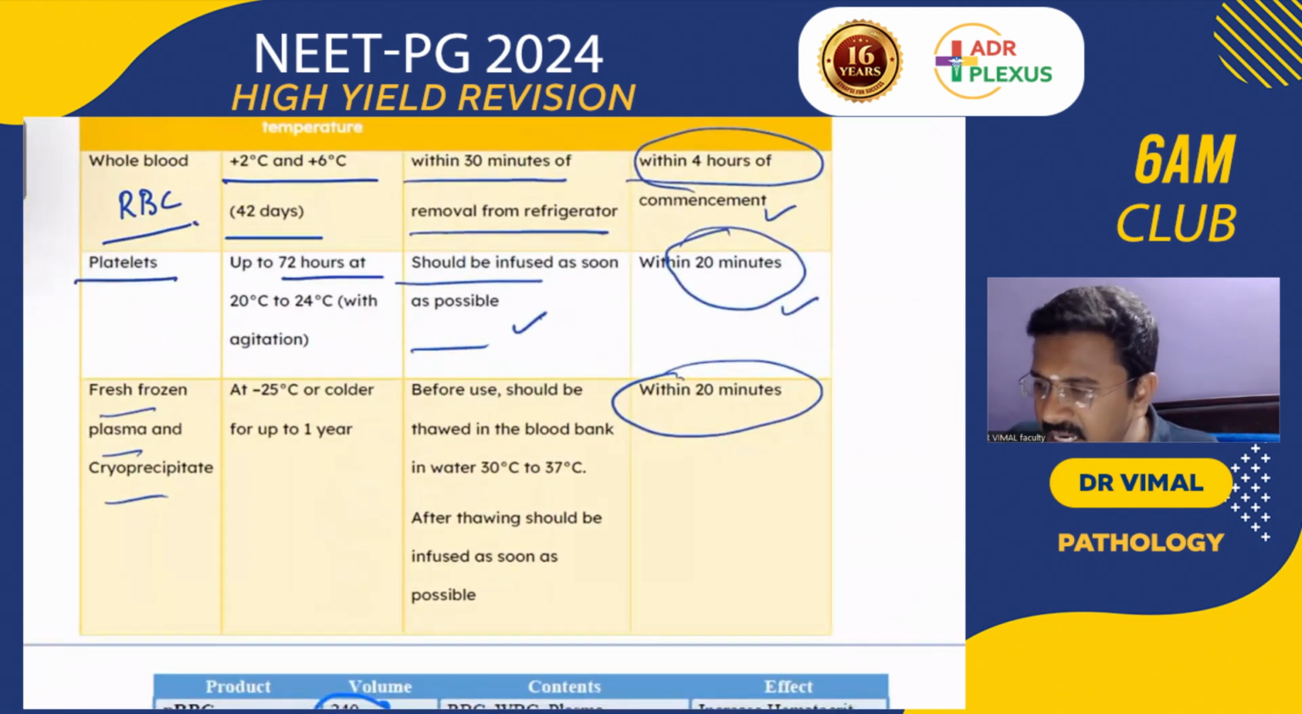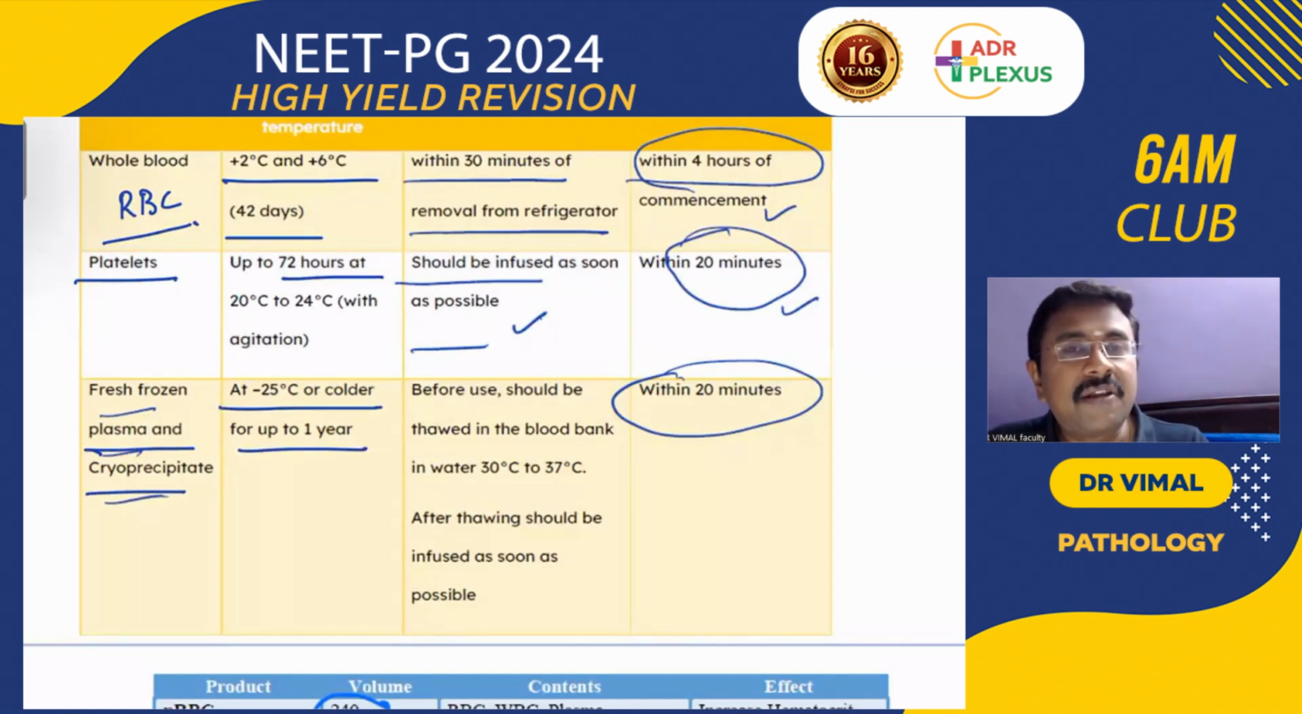Platelets are stored for 72 hours, usually with agitation. Remember, fresh frozen plasma and cryoprecipitate can be stored at -25 degrees centigrade for up to 1 year. RBC has to be transfused within half an hour of getting it from the blood bank, and the transfusion should be completed within 4 hours. Platelets should be transfused as soon as possible, completed within 20 minutes. Fresh frozen plasma has to be thawed first because it was in a frozen state, then transfused as soon as possible, with the transfusion completed within 20 minutes.